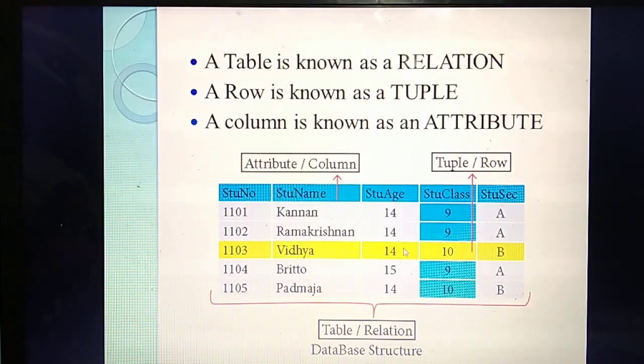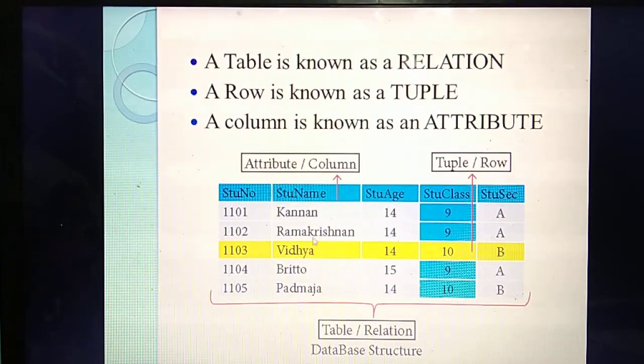Listen, like this only, in database all the details will be stored. Understand how in database the data are stored in the form of tables. Tables contain rows and columns. Student number will come under student number column, student name under name. Each and every row we are calling as a record. What's the other name of row? Tuple.